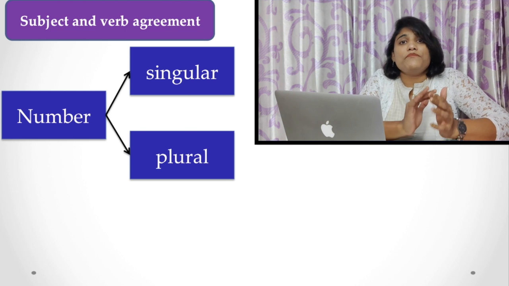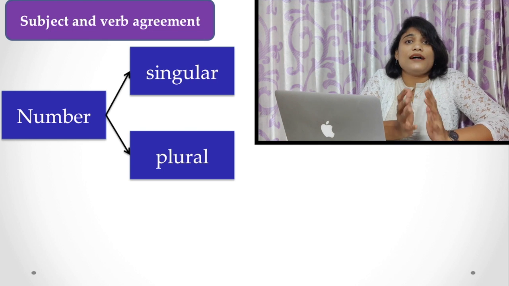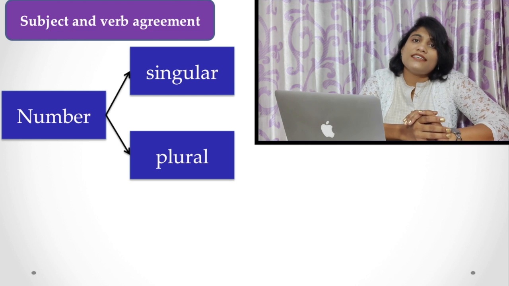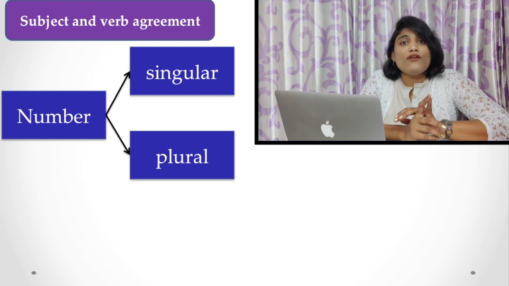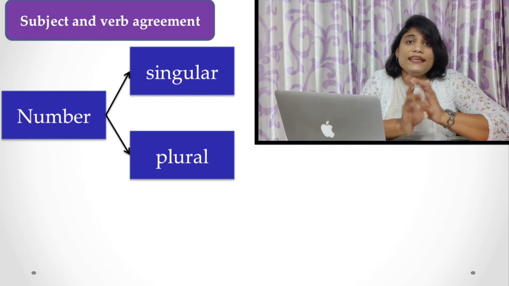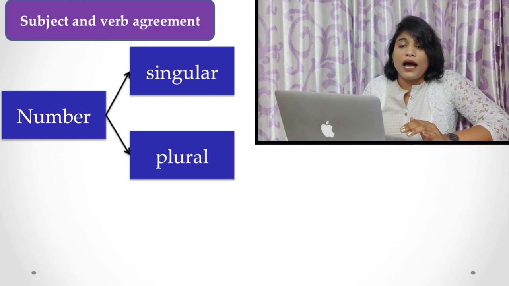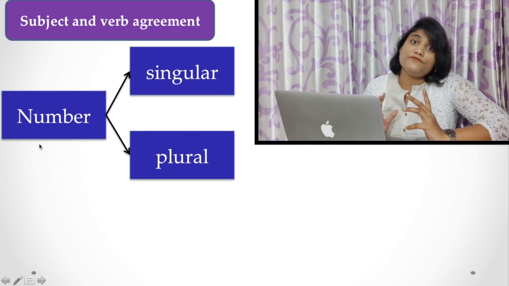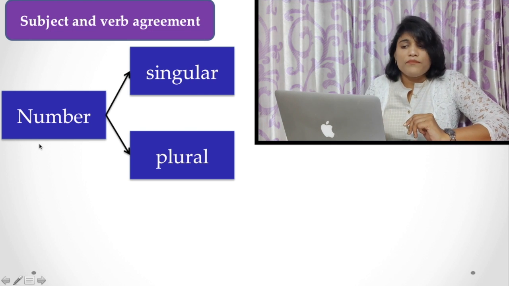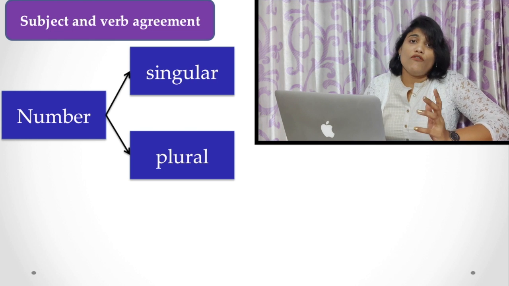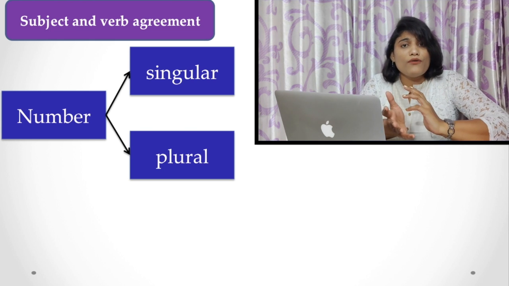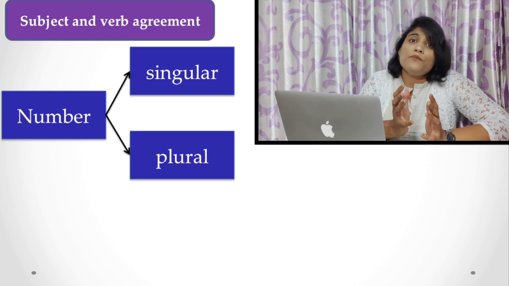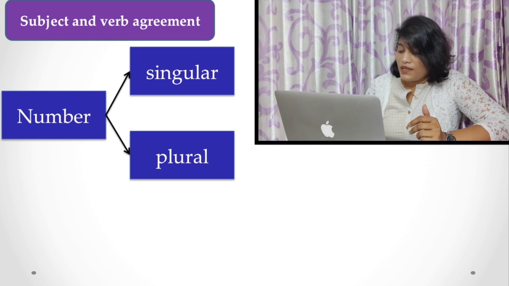Now, what is the basis of subject verb agreement? Subject, as you know, may be a noun or a pronoun. In case of noun and pronoun, the number of the subject is a very vital thing. Why? Because the subject, whether it is a noun or pronoun, may be singular or plural in number.